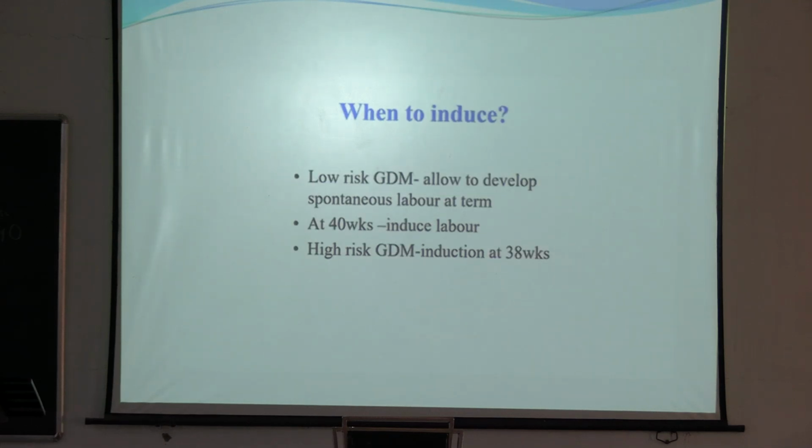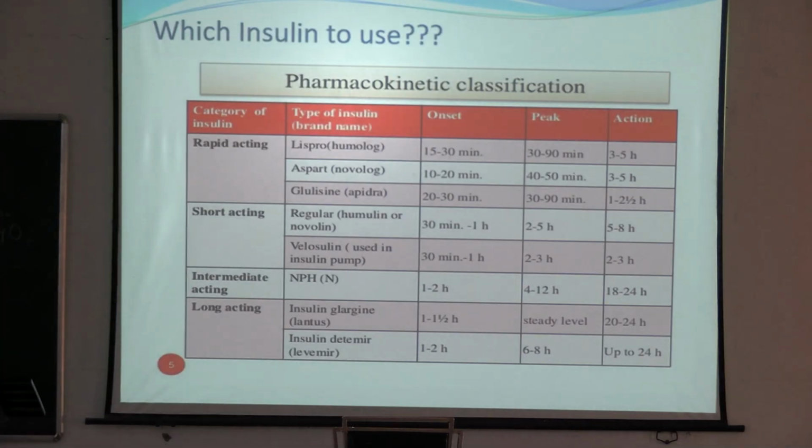When to induce? If you want to induce the patient, when will you induce? In low risk GDM, allow spontaneous labor at term, and at 40 weeks you can induce labor. High risk GDM patients you can induce at 38 weeks. So, which insulin to use?